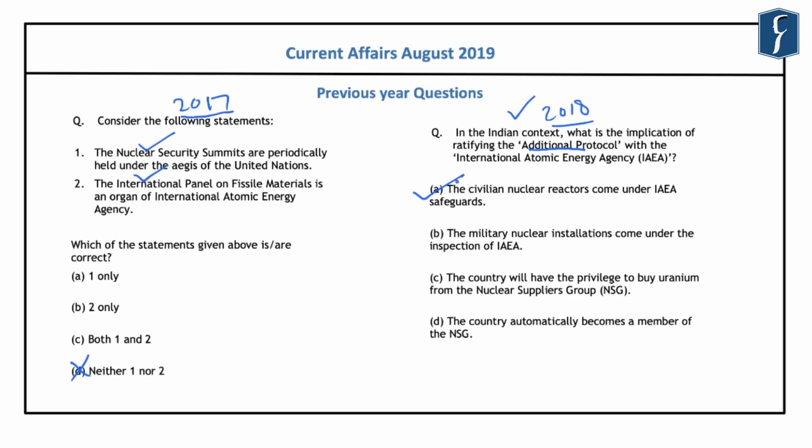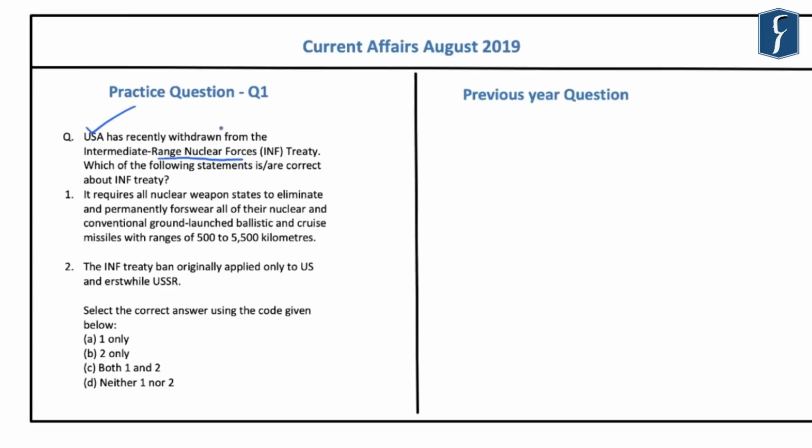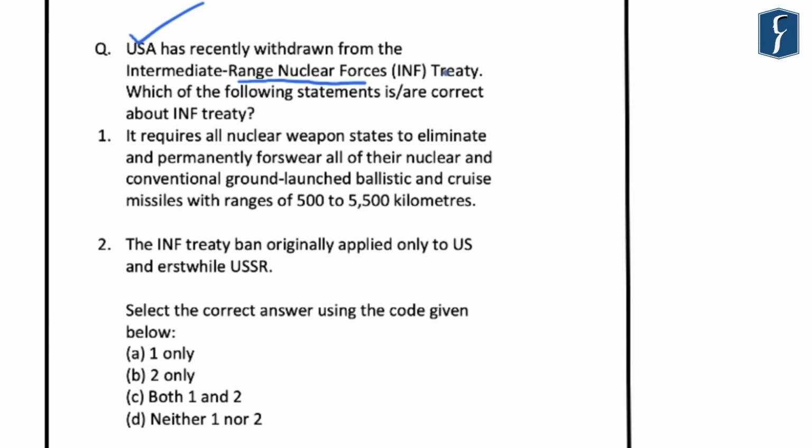After these questions, let us look at the way in which we have formed a question related to this INF treaty that was in news in the August month of 2019. This question reads that the United States of America has recently withdrawn from the Intermediate Range Nuclear Forces Treaty or the INF treaty. Which of the following statements is or are correct about this INF treaty? Regarding this question, you should note that the US and after that, Russia had announced separately that they would suspend their obligations under this INF treaty. Now the US has formally withdrawn from this INF treaty, and Russia, although it has announced that it will not oblige with the INF treaty, is yet to move out or withdraw from this treaty.